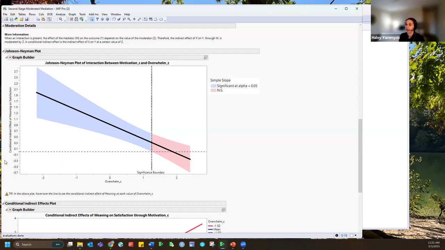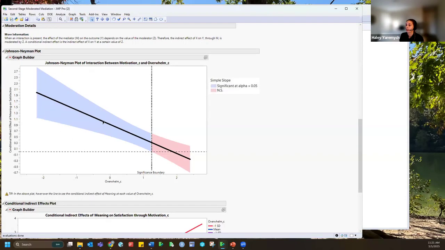And so to make things even clearer, I added graphlets to this plot. So what I can do is hover over this line and a graphlet is going to appear that shows me the relationship between meaningfulness and job satisfaction at this particular value of overwhelm. So we're seeing here that when overwhelm is low, that effect is strong and positive.